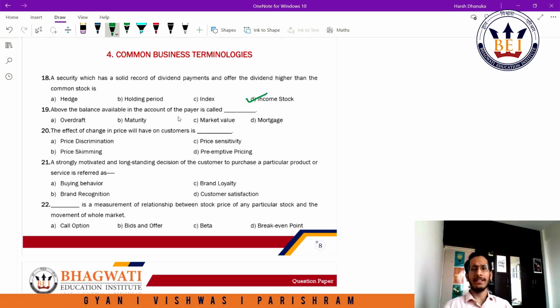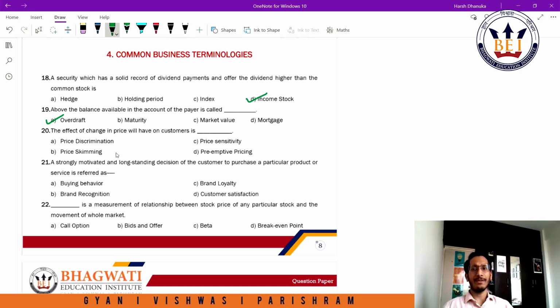Above the balance available in the account of the payer is called. So basically the question is, if there's any balance that you could withdraw over and above the balance in your account, what is that called? We know that it would be overdraft. Maturity is basically the end date of a particular certificate of deposit or fixed deposit. Market value is the value assessed by the open market for a particular security or an underlying asset. Mortgage is basically your availing of loan facilities for your house, property, or land, right? So A would be the answer here.